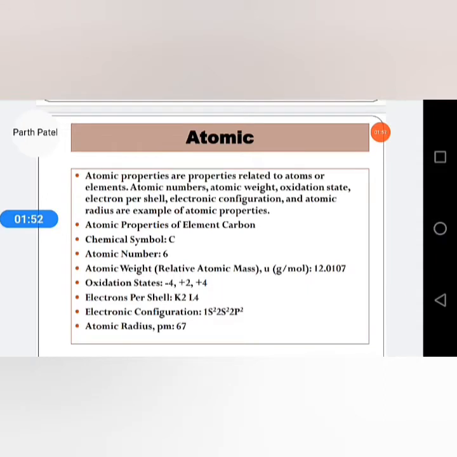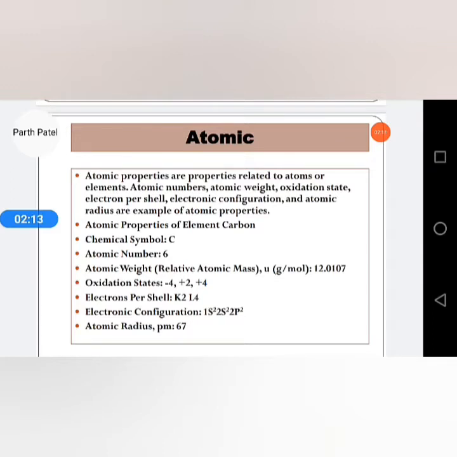Atomic properties are properties related to an atom or element. Atomic number, atomic weight, oxidation state, electrons per shell, electronic configuration and atomic radius are examples of atomic properties. Atomic properties of the element carbon: chemical symbol C, carbon.